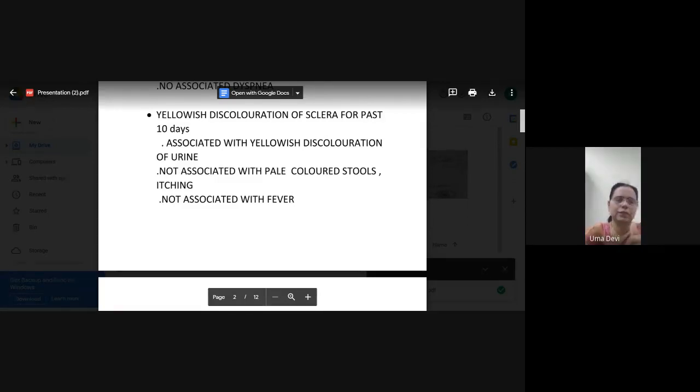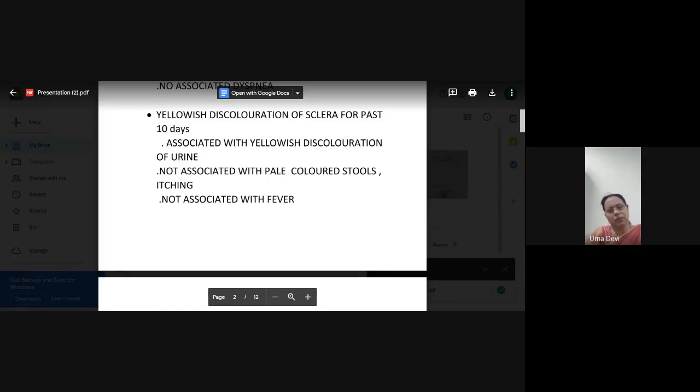Can you define jaundice? Jaundice is the yellowish discoloration of skin and mucous membranes due to increased bilirubin concentration in the body fluids, when serum concentration of bilirubin exceeds 3 milligrams per deciliter. Okay, so more like 1.5 to 3. It is clinically visible when it is more than 3, but you call it jaundice when it is more than 1.5 milligram per dl.